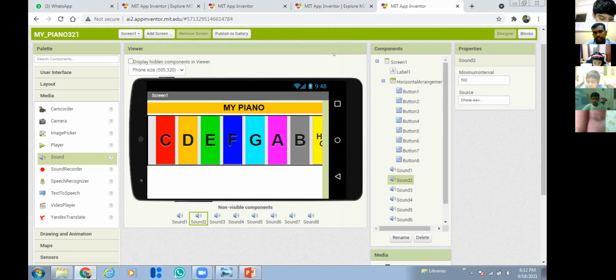Okay, don't worry about it. I will send all the files in the WhatsApp group. From there you can download it on your computer. Okay. Thank you, sir. Yeah, don't worry about it.